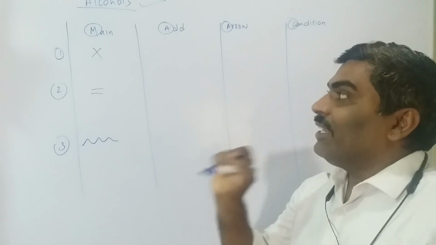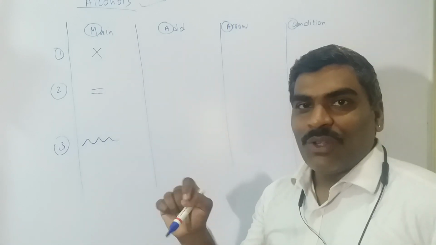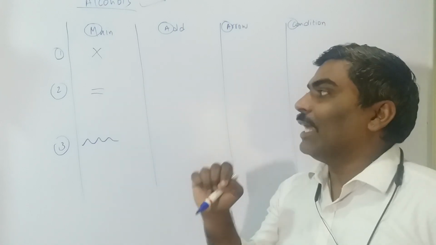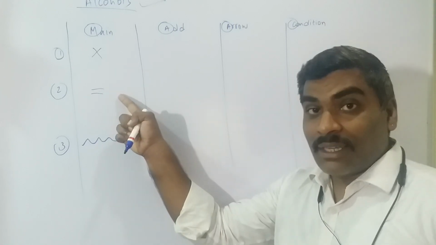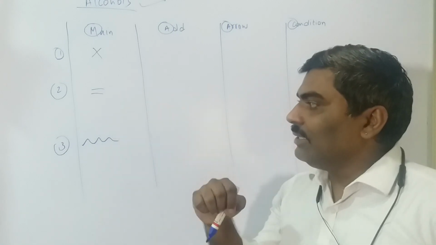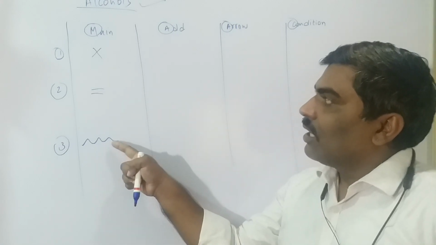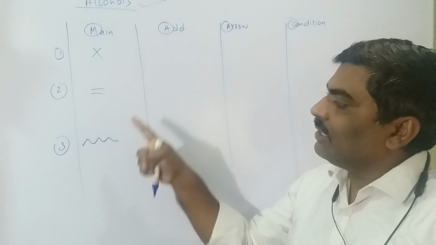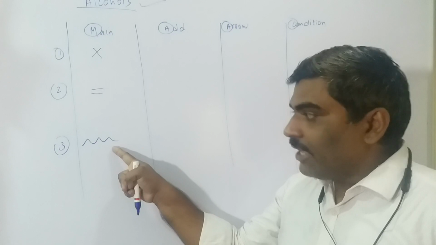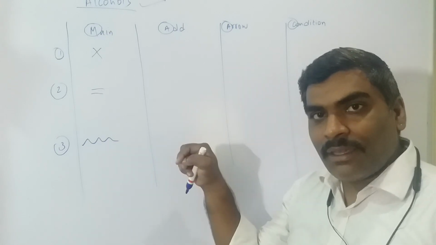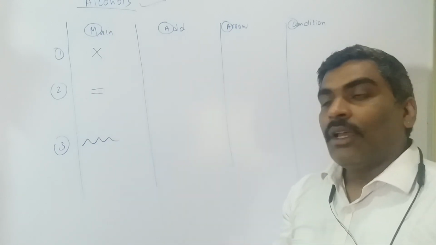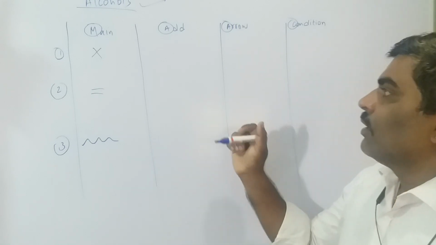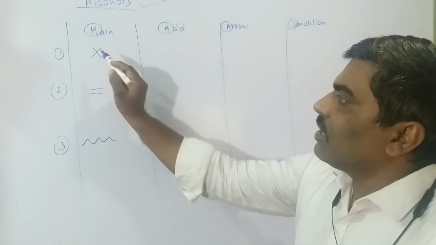The actual formula, the actual meaning: this cut means halogen. This halogen, and what is this? Alkene. The double bond is alkene. And what is this now? Other than halogen and alkene, the organic compound which is there is this zigzag. Zigzag means other than the two. That you will understand when we take an actual question. Now this halogen, generally we write this way.